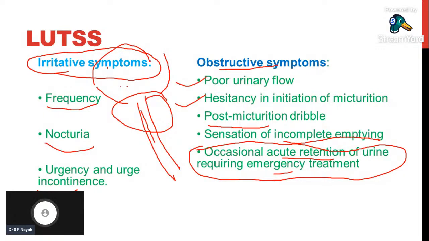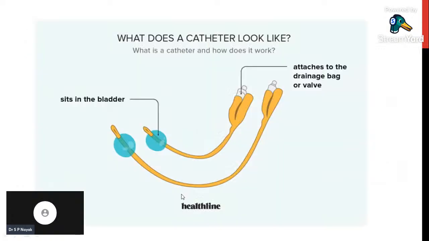So in that condition, immediately we have to treat the patient. In these conditions drugs are not that effective. In drugs we can go with alpha blockers, but apart from the drugs we can go with a surgical intervention which is called Foley's catheter. So this is a Foley's catheter. Foley's catheter is inserted into the urethra, and through that the fluid or the urine is removed out of the bladder. So this is the emergency technique which is used to remove the fluid from the acutely filled bladder.